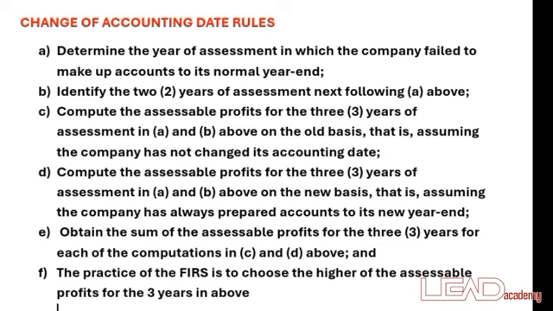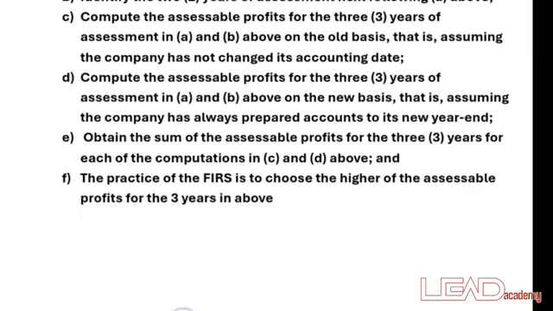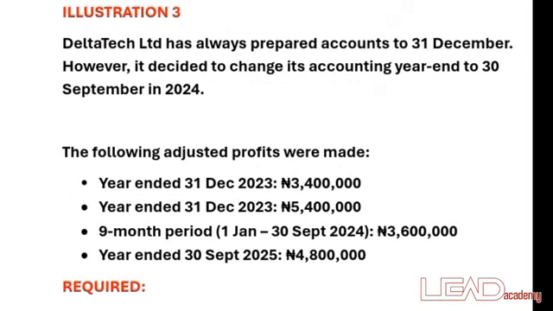So we're solving an illustration to practicalize these rules of change of accounting dates. The question says Delta Tech Limited. You can pause the video and take note of these questions. Delta Tech Limited has always prepared accounts on 31st December. However, it decided to change its accounting year end to 30th of September in 2024.